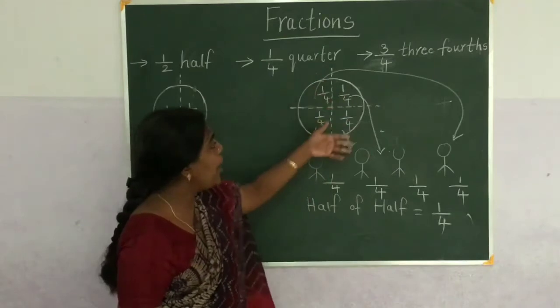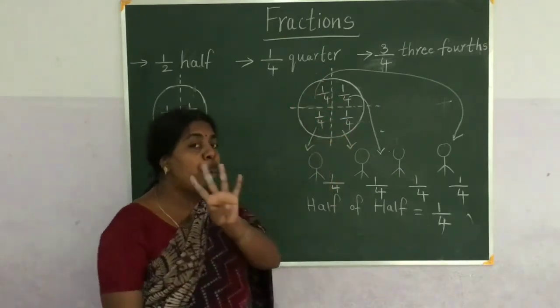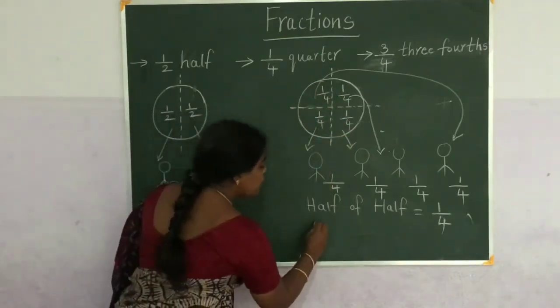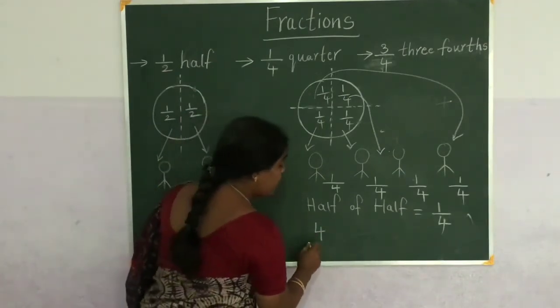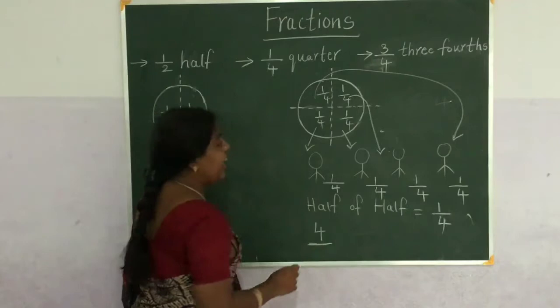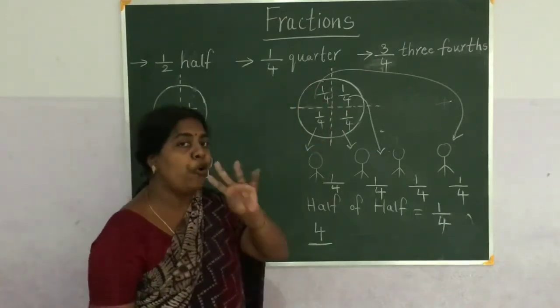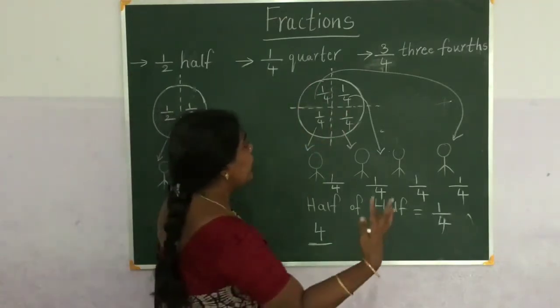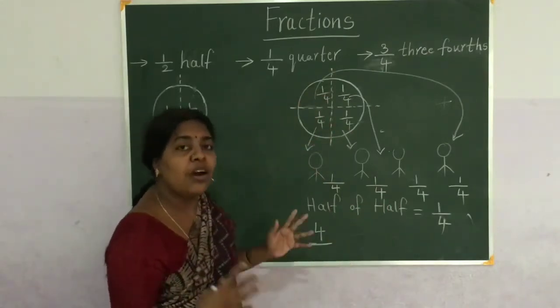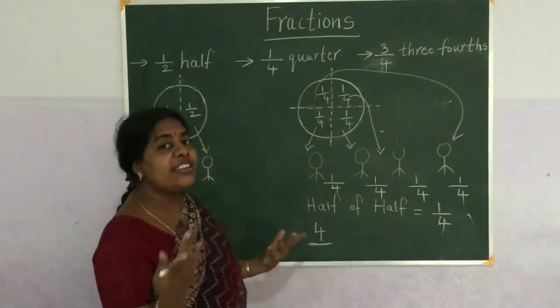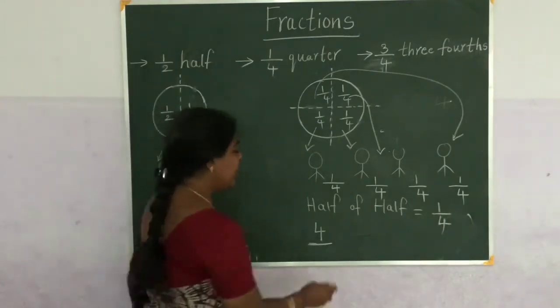So how many 1 by 4s are here? 4 1 by 4s. If I add all the 1 by 4s, how much do you get? It is nothing but 1 full.